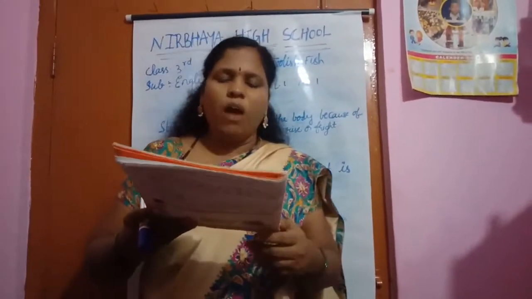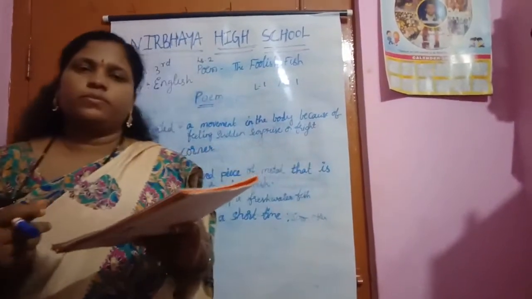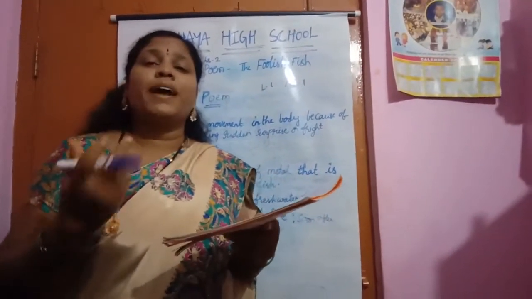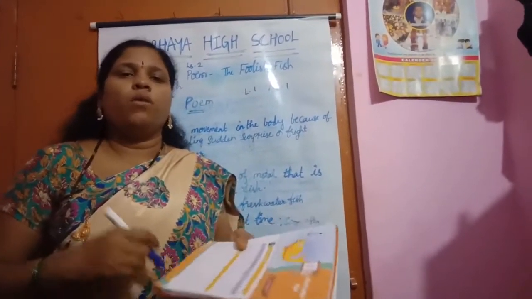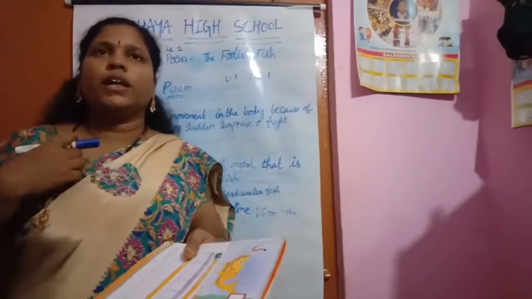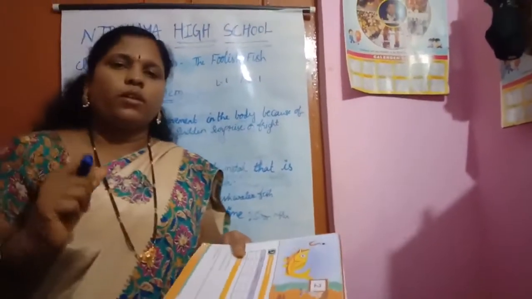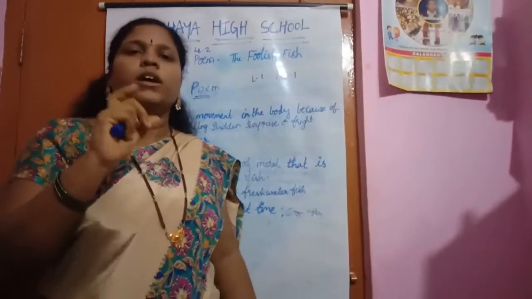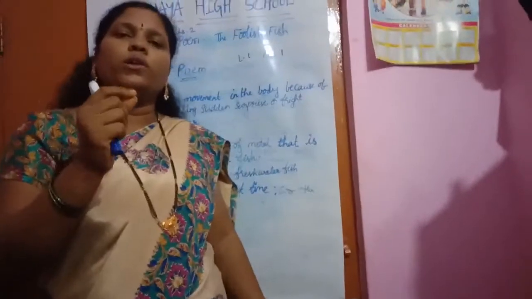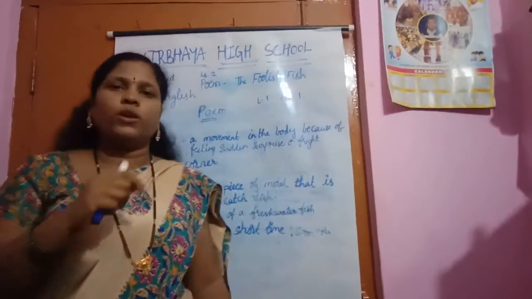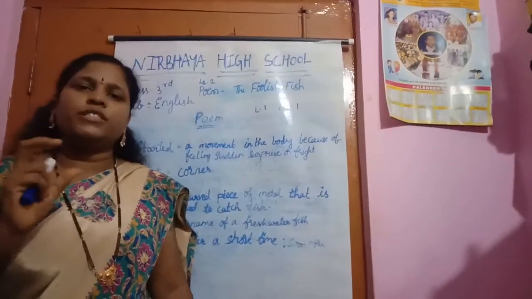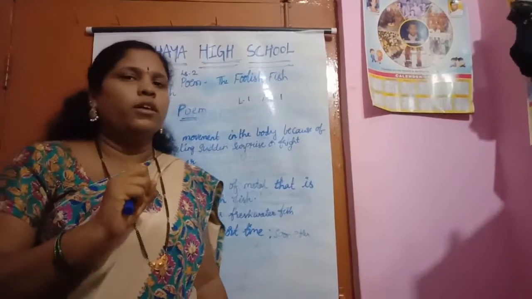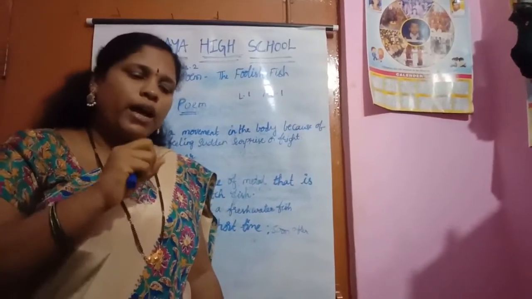Now tell me, how does a fisherman catch fish? See now, we are taking the fishing rod. Now we are catching the fish with a rod. At the end of the rod, the hook will be there. For the hook, what will you do? You will put a worm on it and put it into the water. Then what happens? The fish sees the worm, comes near the worm and wants to eat